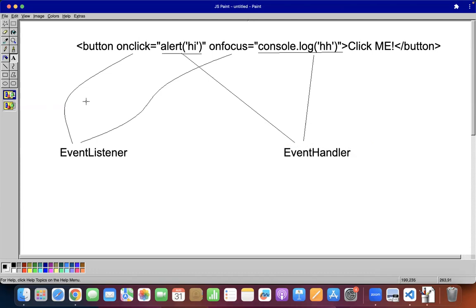Okay. And whatever is happening here, what is this called? Event bind. Oh no, one second. This entire part. What do you mean by event binding?